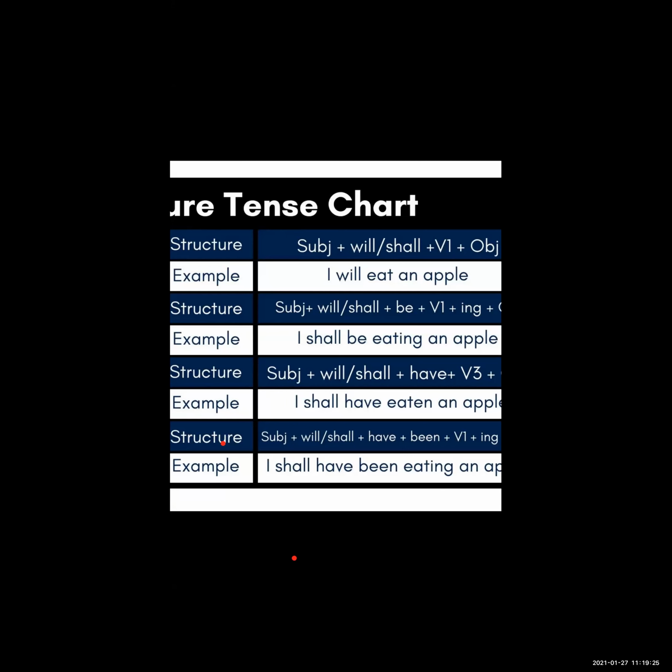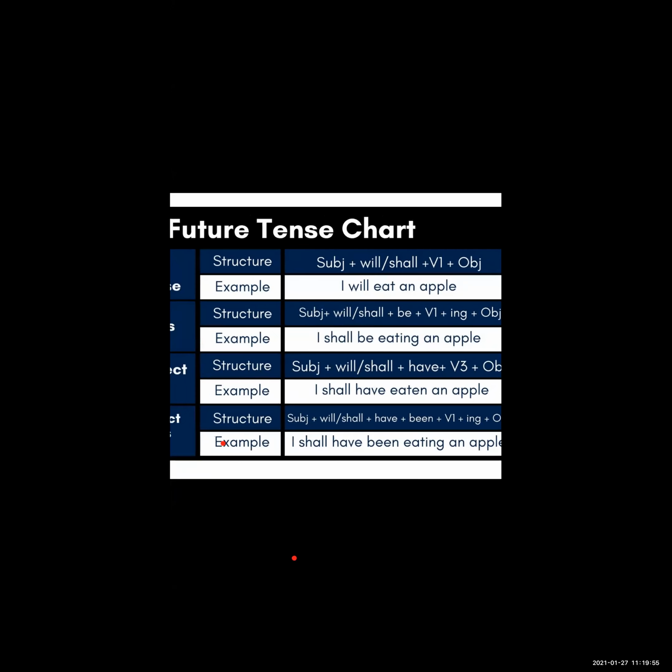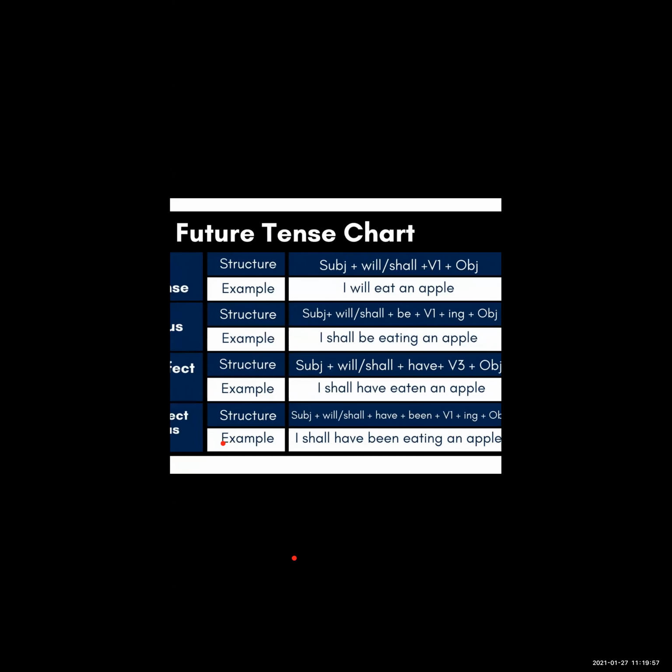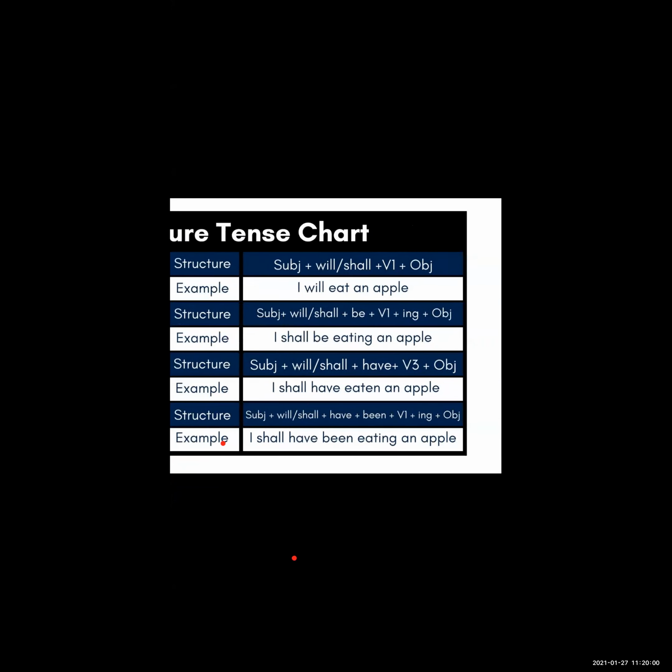And this tense we use to express the speaker believes that something has taken place; in such sentences it does not express the future. So see the structure: subject plus will, shall plus have plus V3 plus object.